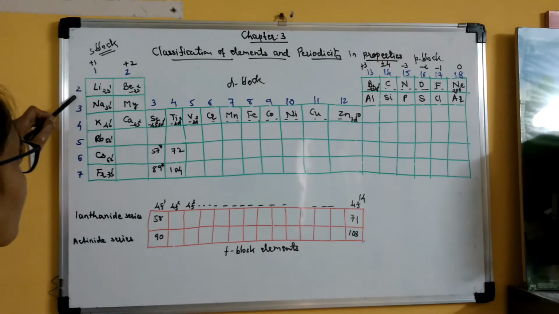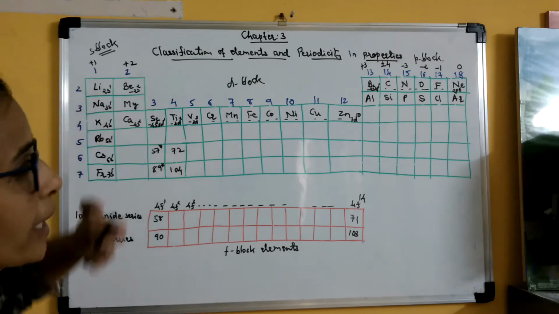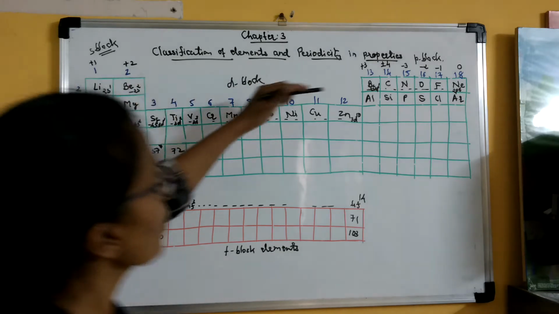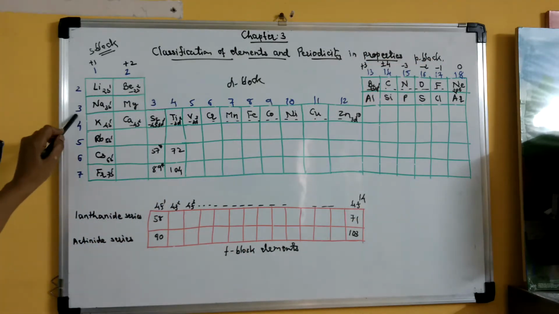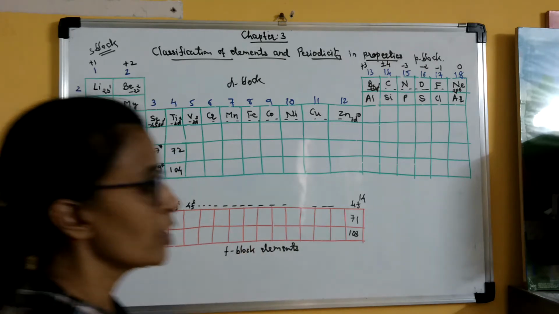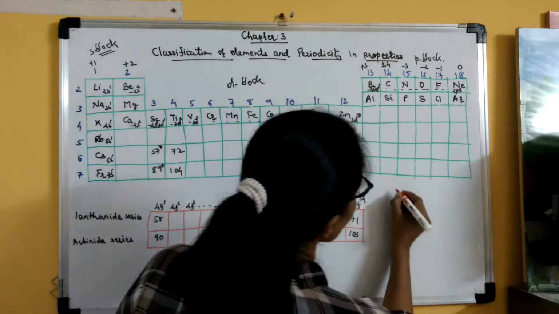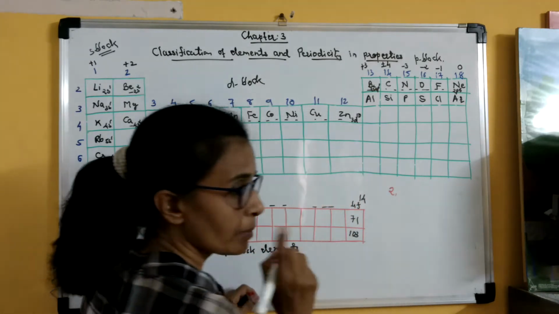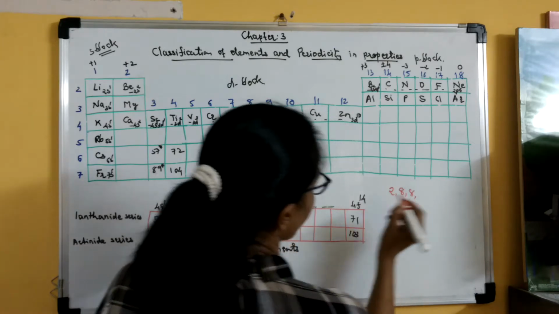So let us go for the second period. In this there are total 8 elements. These 2 and these 6 elements. So total 8 elements. Similarly in third period also there are 8 elements. Clear? So I can write the number of elements present here is 2. In the first period there are 2. Second and third period 8.